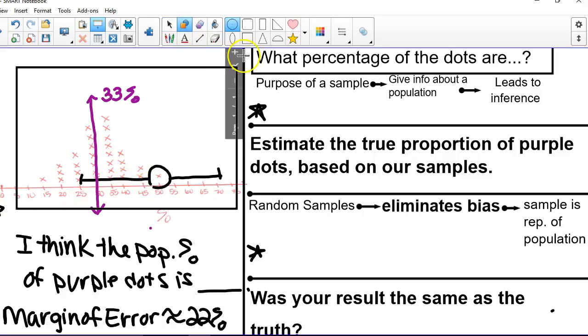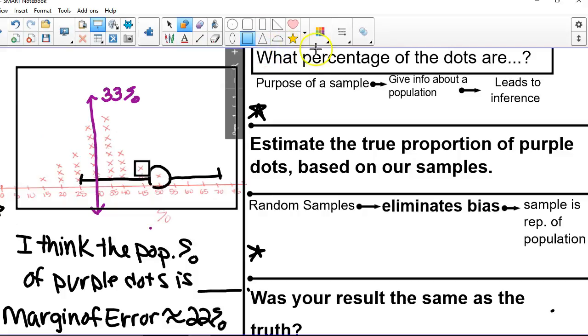So they get one of these little dots, right? And then they predict the population based off of that, okay? So they say, I think 45% of people are going to vote for Hillary, and it's usually within a margin of error of 3%. That means I could be wrong. My sample says 45%. But the truth will be somewhere within 3% of that, okay?